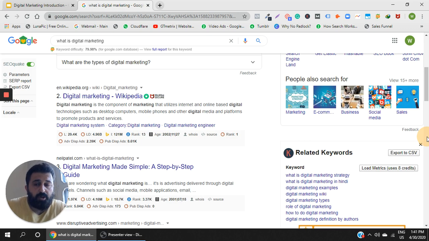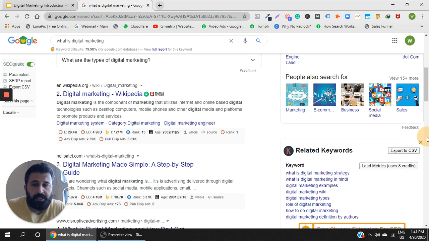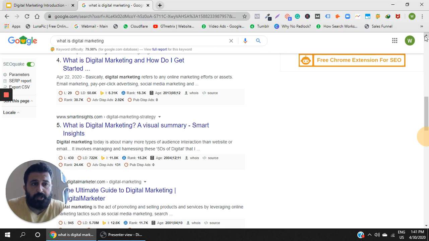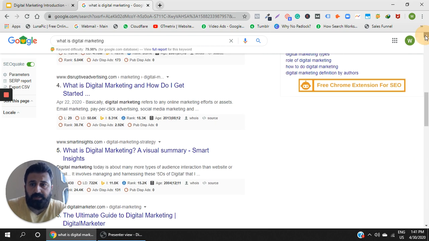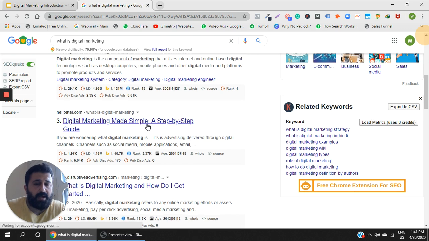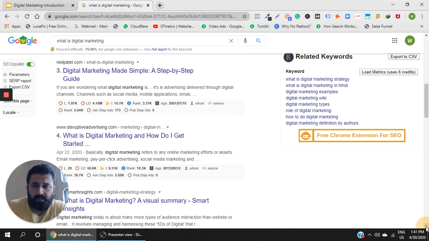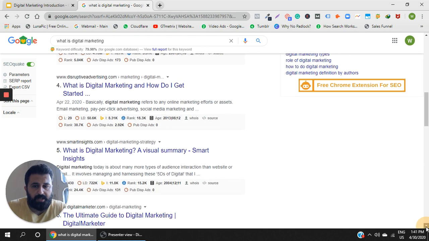Similarly, Wikipedia is not paying for this result. Neil Patel's blog is also not paying for this result. It is coming on its own. See, digital marketing made simple, a step by step guide. Similarly, Disruptive Advertising is not paying for this result. These are all organic results.